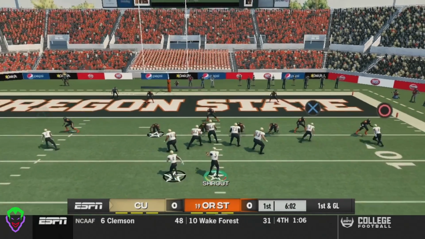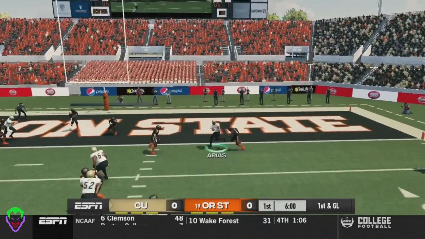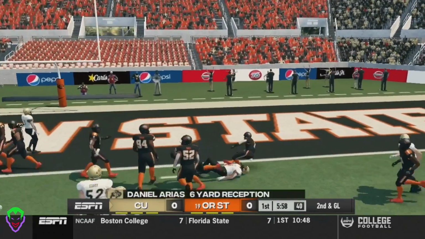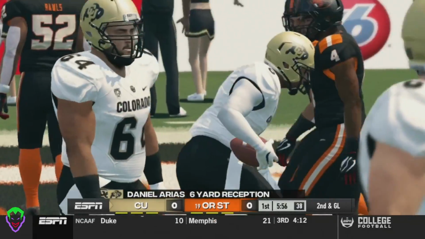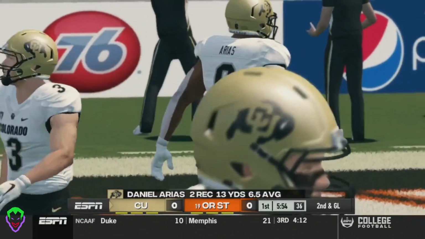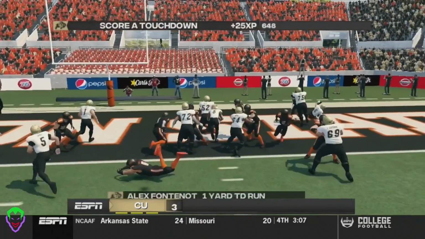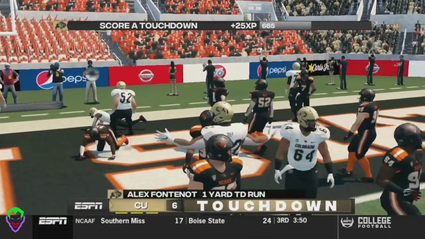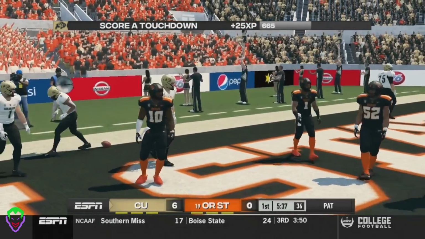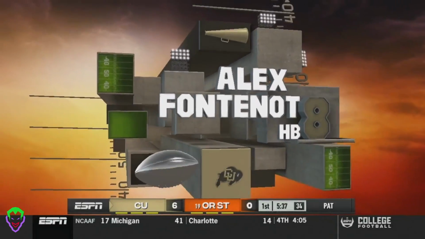On 1st and goal here, Trout drops back, tries to throw it over to Arias, and Arias gets down at the 1-yard line. Colorado knocking on the door here. Trout hands it off to Fontenot, and Fontenot gets in the end zone for a 1-yard touchdown run. Colorado goes up early here in the game.